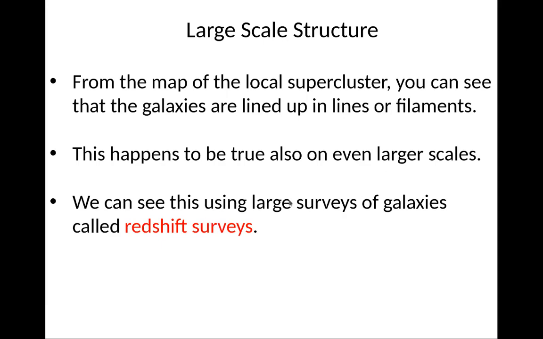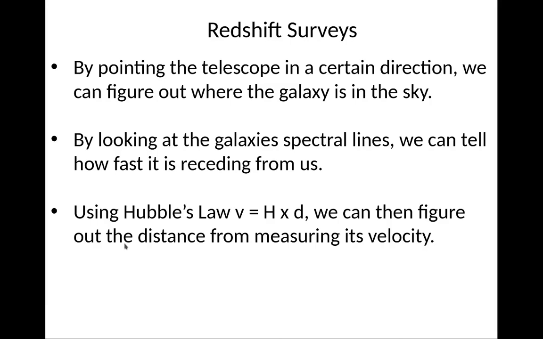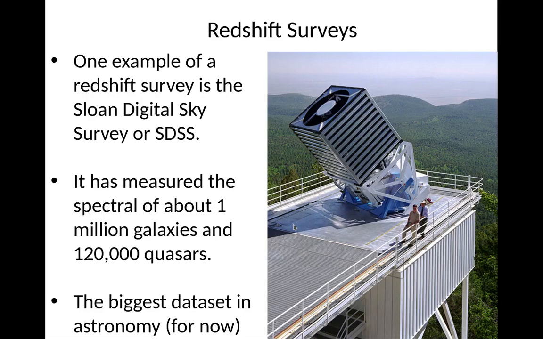And you see this in large-scale surveys of galaxies called redshift surveys, right? By pointing the telescope in a certain direction in the sky, we can figure out where the galaxy is in the sky. And by looking at spectral lines, you can tell how fast the galaxy is receding from us. And using Hubble's law, you can figure out the distance to these galaxies. One example of a redshift survey is a very famous one known as the Sloan Digital Sky Survey, or SDSS. It measured the spectra of about, well, now this number is dated, 1 million galaxies.